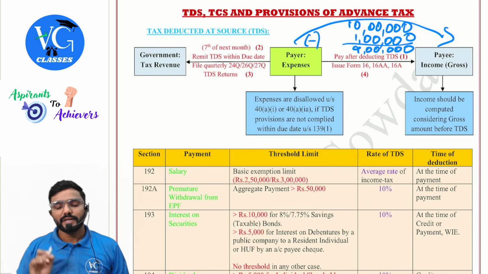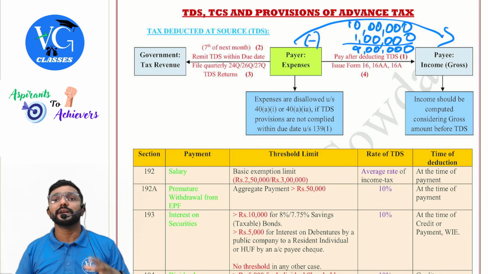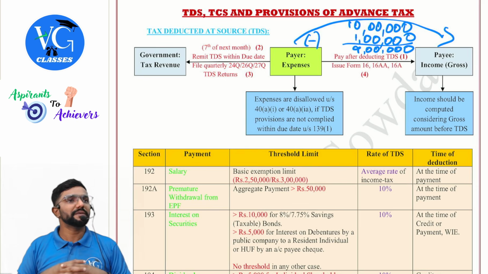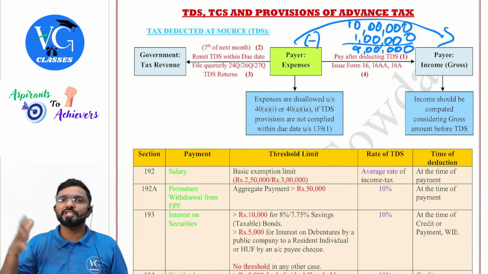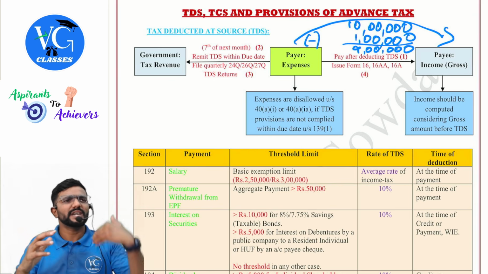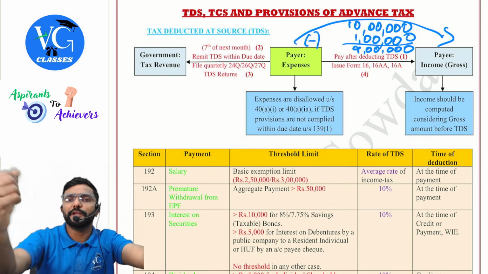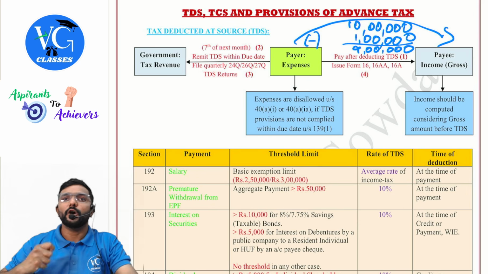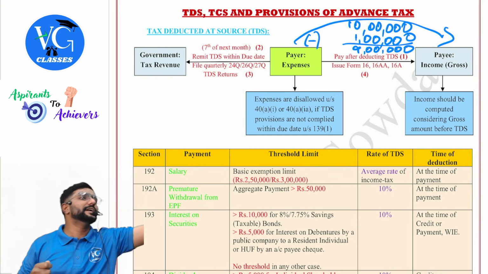And this is monthly. Sir, I also have to file with the government or department TDS quarterly returns, giving the details for these 3 months, as a quarter has 3 months. In these 3 months, what all payments I made, and for whom I made them, that is the payee. We call you guys the payee. Now, what all payments I have made to you, and what is your PAN number? How much TDS I deducted? On what day did I deduct? And on what day am I remitting it to the government?